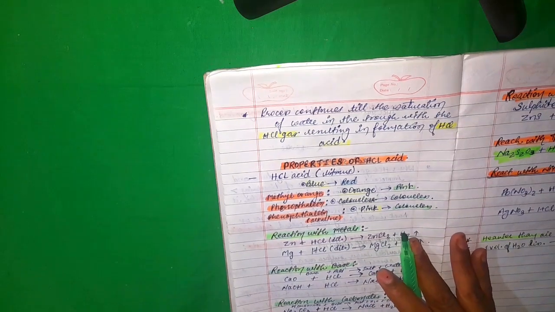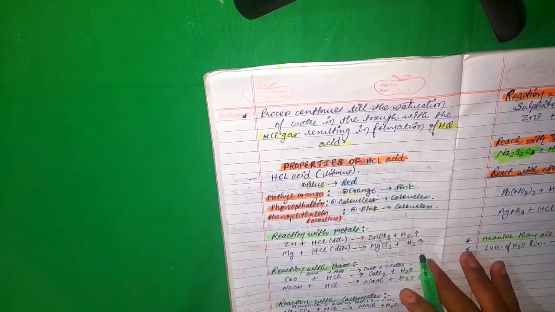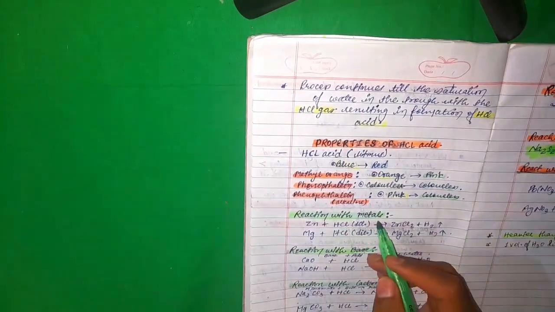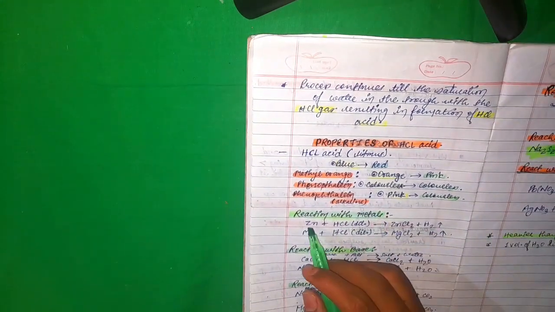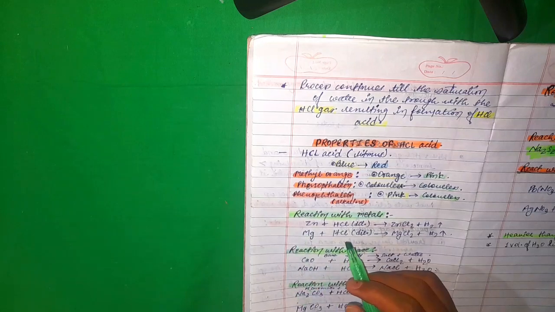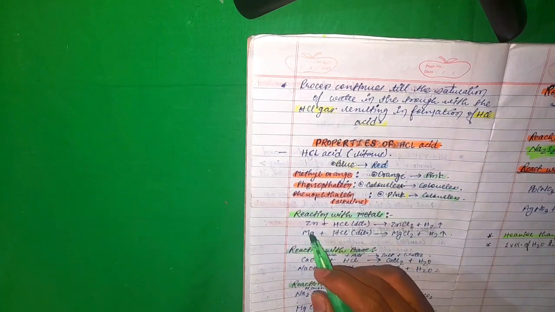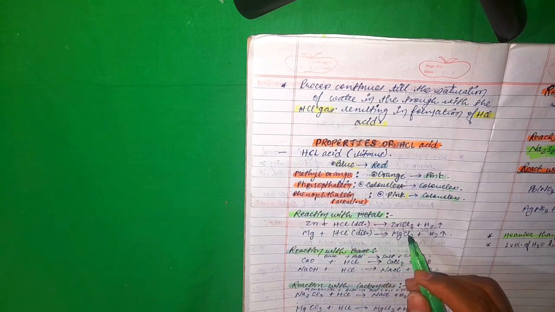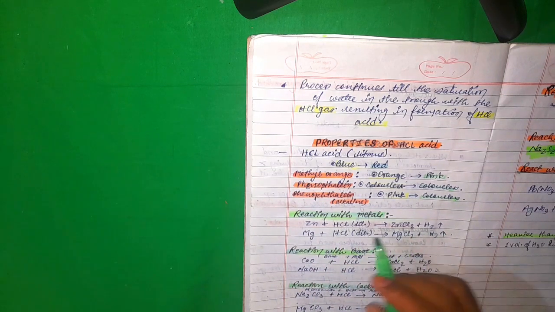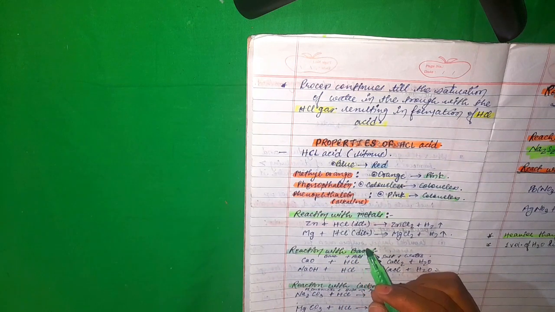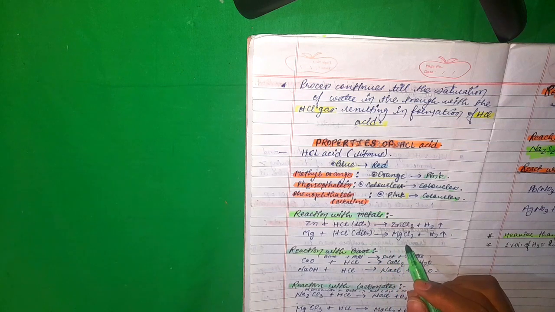Now, there are some reactions. Let's see that. Reactions with metals. We all know that metals react with acid to give salt plus hydrogen. So zinc plus HCl acid will give zinc chloride plus hydrogen. Magnesium plus dilute HCl, hydrochloric acid which is dilute in nature, will give magnesium chloride plus H2.